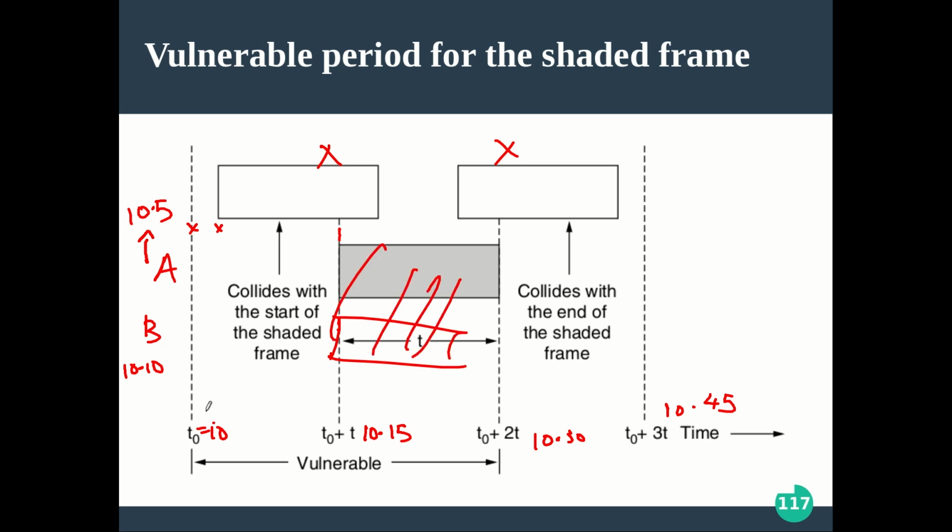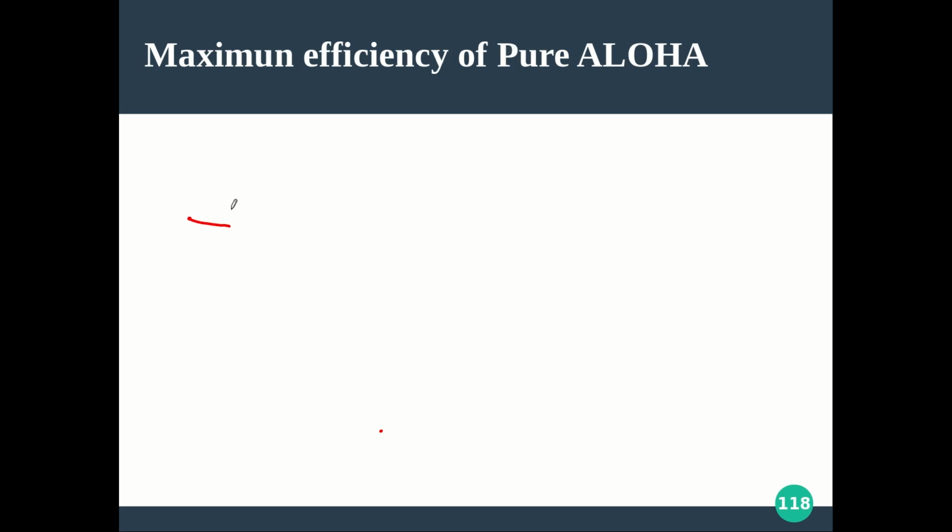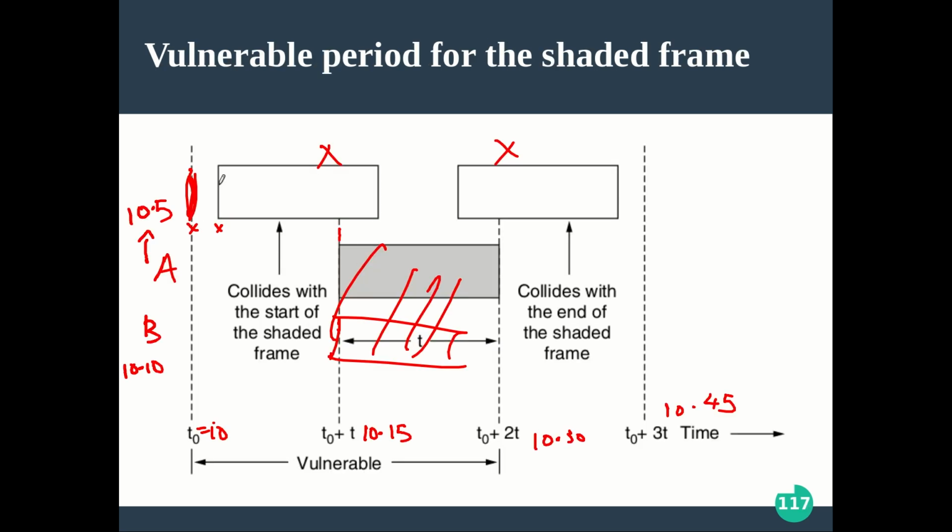But something like this will not happen, because we are not allowing to transmit at this point, but we will allow transmit at the beginning. If it starts transmitting at the beginning, then definitely it is going to end its transmission before the slot ends, right? So collision chances were there, but this kind of situation is not there. So what we can conclude now is the vulnerable time is now reduced to be just t, not 2t.